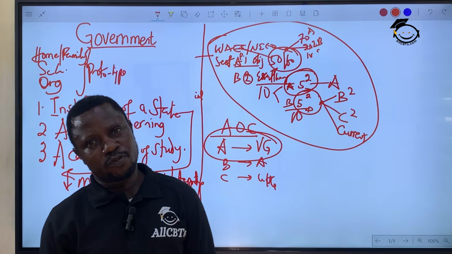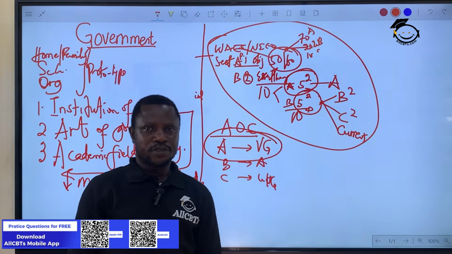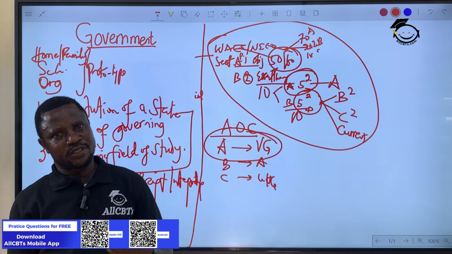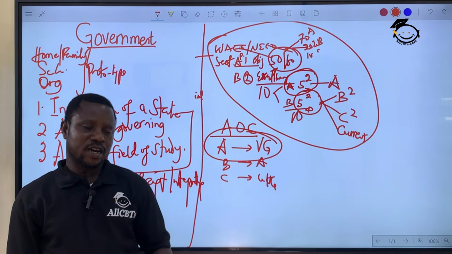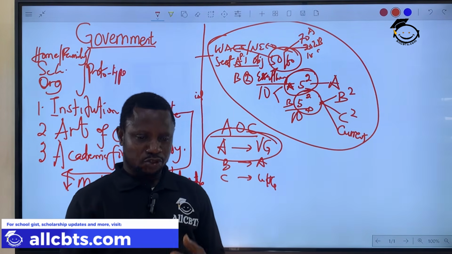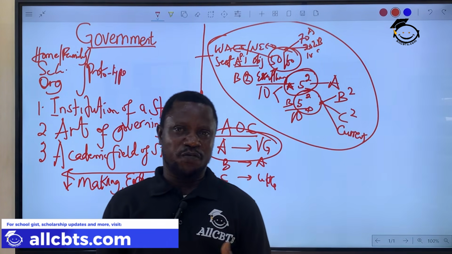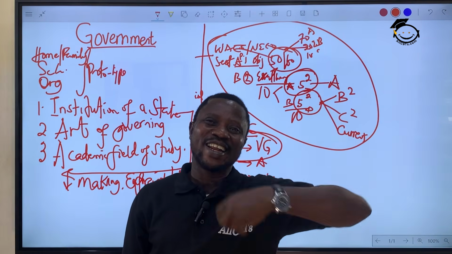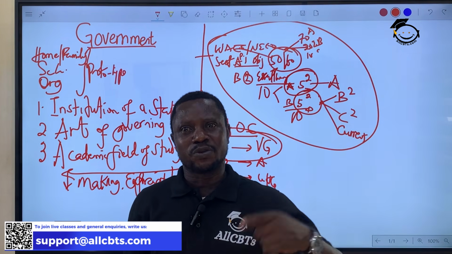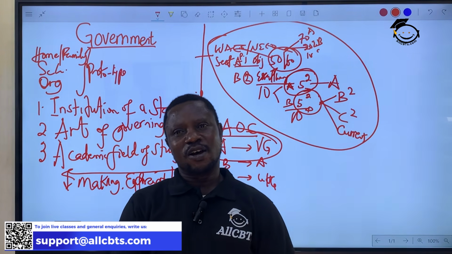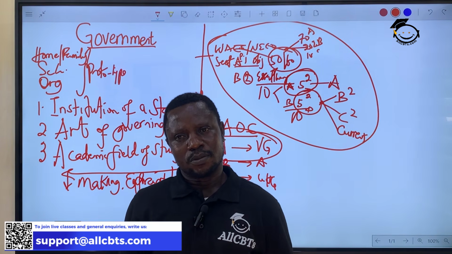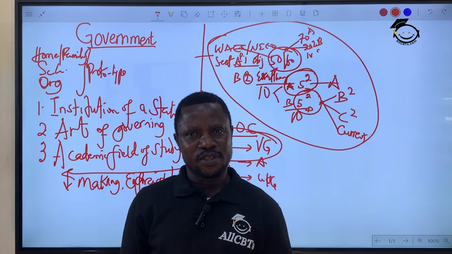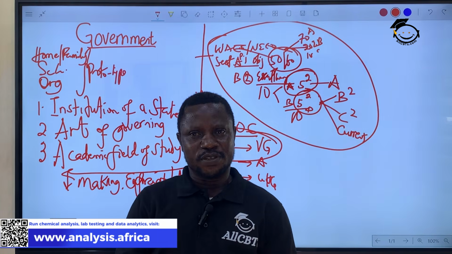So the process of lawmaking, the process of enforcing the laws that are made, and the process of adjudicating, interpreting, defining, explaining, interpreting, and application of the laws on those that break it. These are all what you call government as an institution of a state.